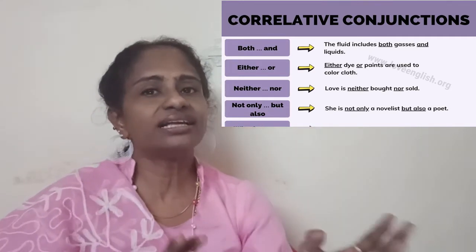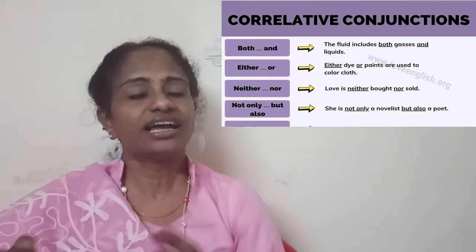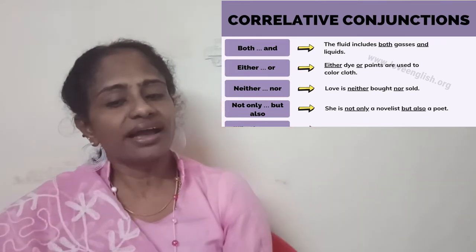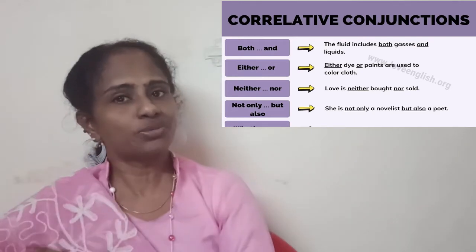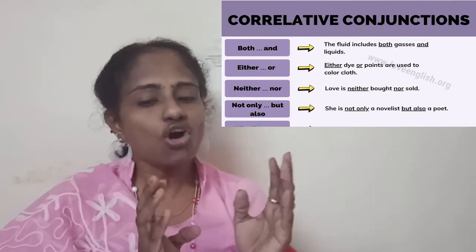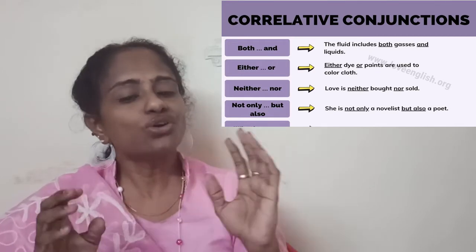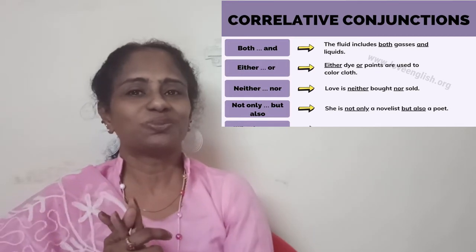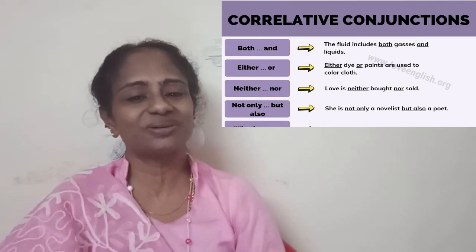If you use either, follow it with or. If you use both, follow it with and. If you use neither, as in "love is neither bought nor sold," follow it with nor. She is not only a novelist but also a poet. So, not only, but also. These are a few examples of correlative conjunction.